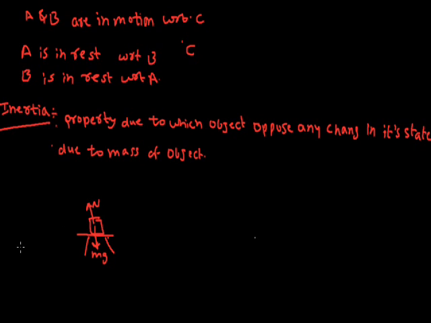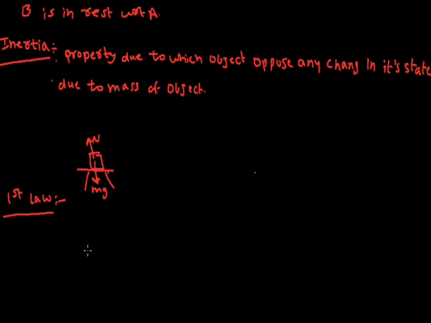Now let's see Newton's first law. Newton's first law says something about the change in the object's motion or in its state.